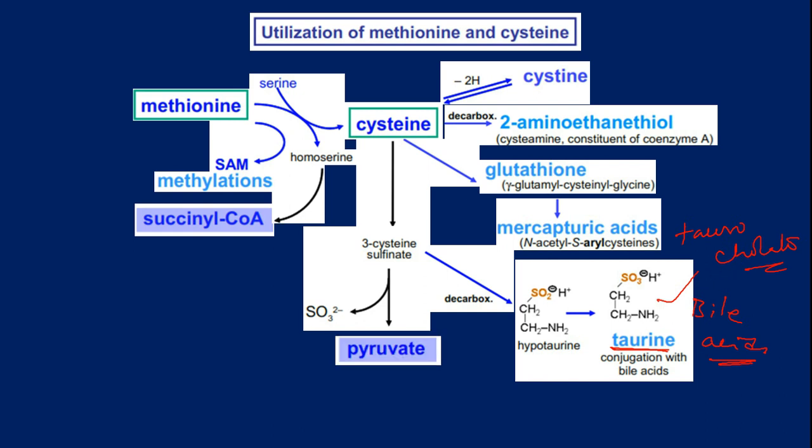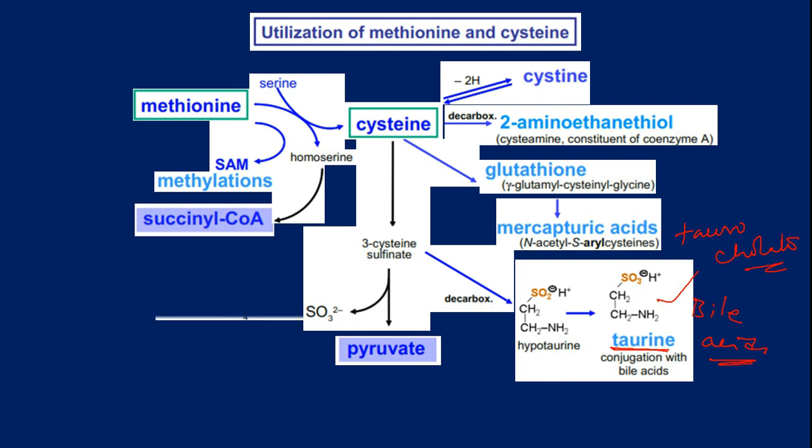Now the 3-cysteine sulfinate gets converted after desulfuration. It will become pyruvic acid. Okay friends, this is the way methionine and cysteine metabolism is related to each other, and this is the way they participate in some of the critical biochemical events that are happening in our body.